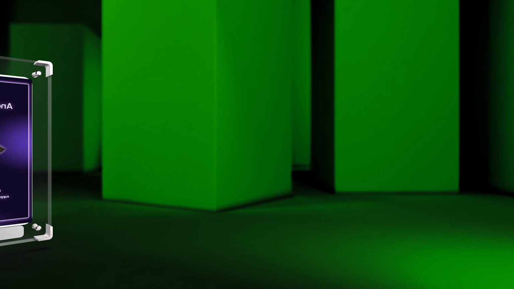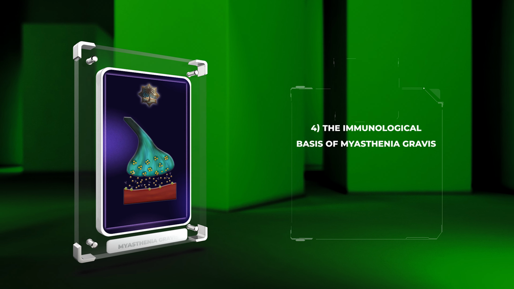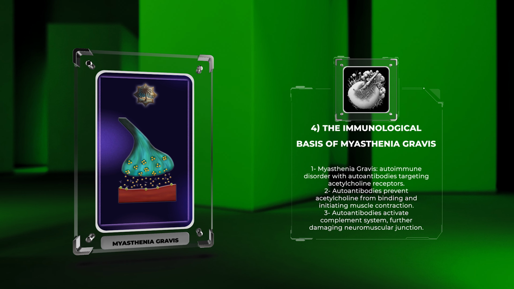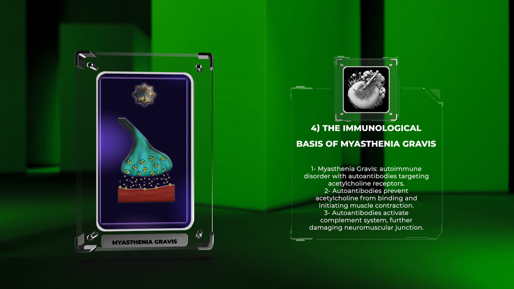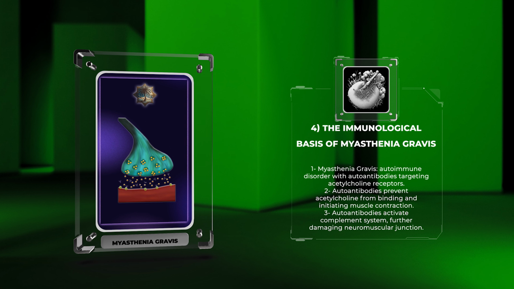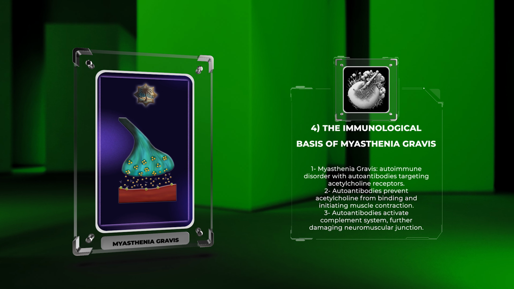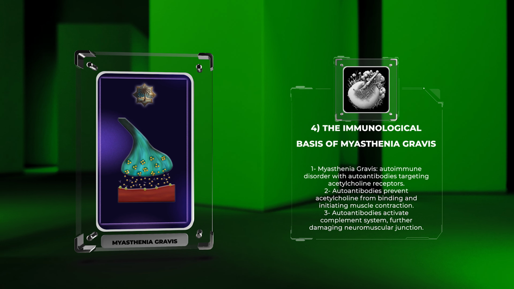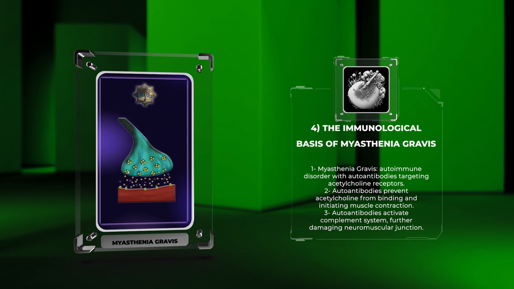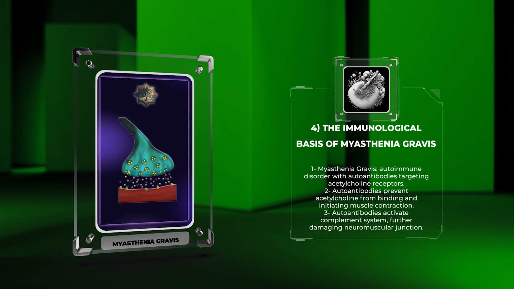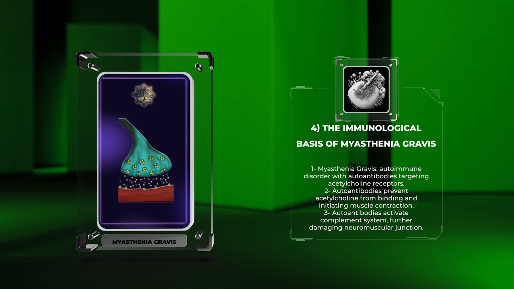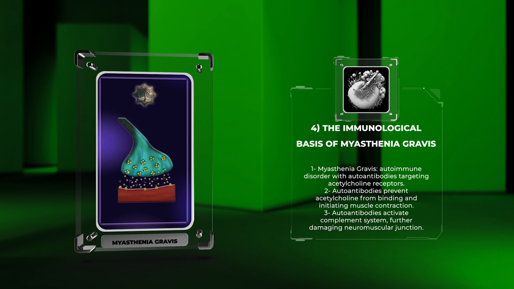Myasthenia gravis is an autoimmune disorder characterized by the presence of autoantibodies that target the acetylcholine receptors at the neuromuscular junction. These autoantibodies bind to the receptors, preventing acetylcholine from binding and initiating muscle contraction. Additionally, they activate the complement system, which further damages the neuromuscular junction and impairs muscle function. The production of autoantibodies is believed to result from the breakdown of immune tolerance, leading to an abnormal immune response against self-antigens. The exact triggers for this breakdown of tolerance are still under investigation.